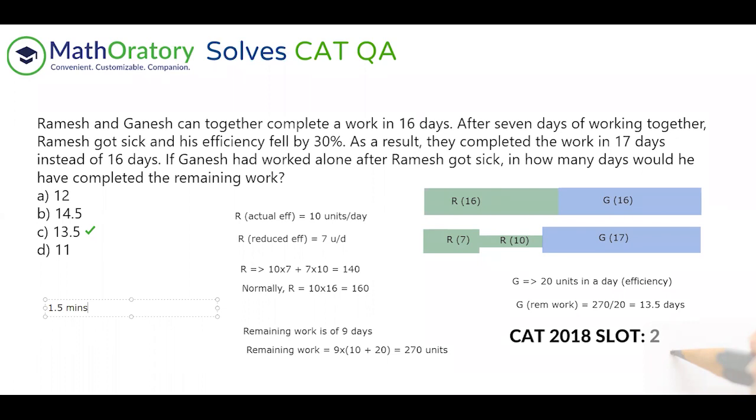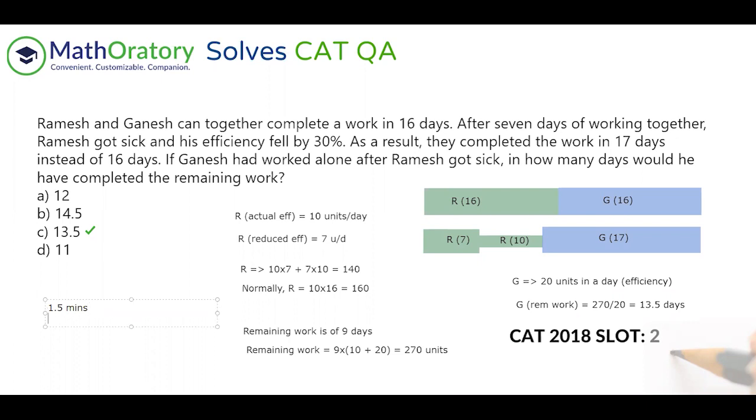If you have tried it out yourself in any timed mode paper, not sitting at home and solving it, then you can actually verify. I think if you have done it with variables, it will take more than 2 minutes to solve this. So roughly 1.5 minutes should be an ideal time to solve this question.